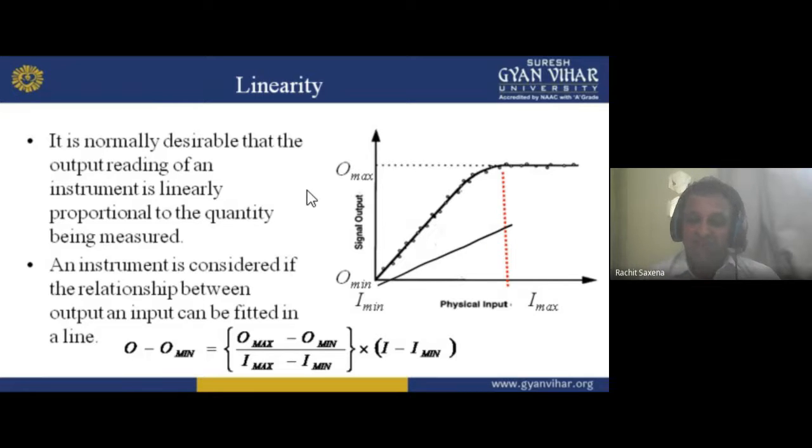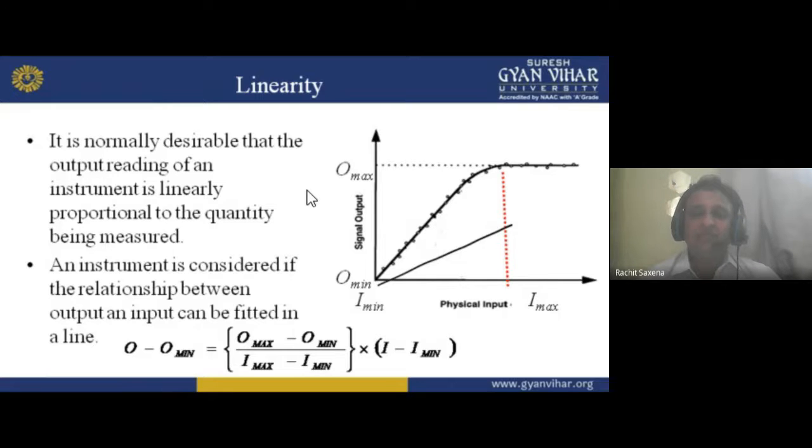Means if I want to measure 5 ampere in an ammeter, and the measured value is 5, if this is not linearly proportional to the output, how will you get the 5 value? You never have the 5 ampere in the ammeter.